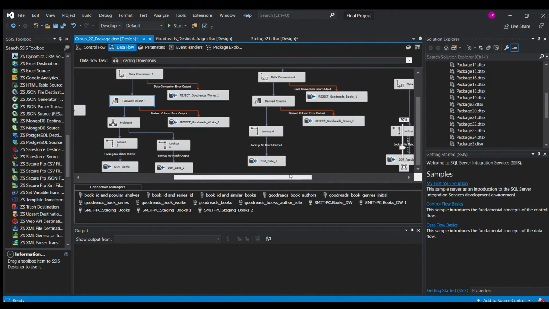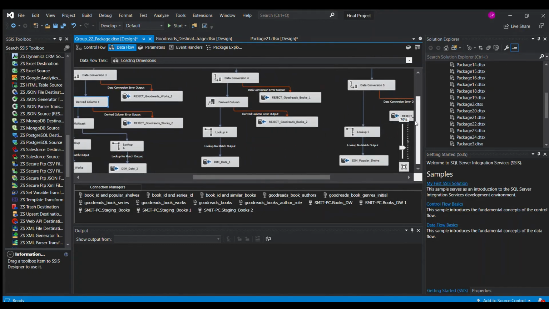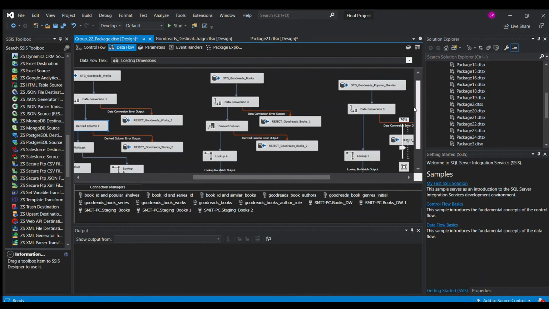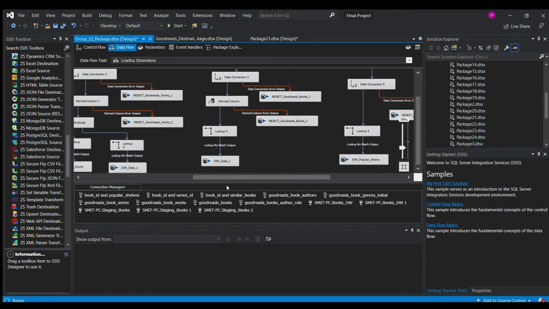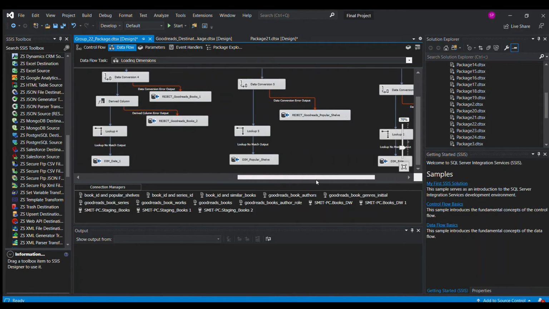Okay. So now moving on towards the Goodreads books dataset. So the books column, similar to the works column, also has some date values present in them. So for those also we do similar to the works, and we load that into our date dimension.